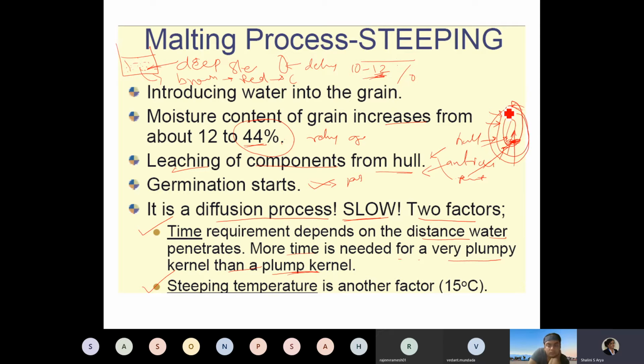Germ is inside. So if you have a very sound, plump grain, the distance between the germ and the water is going to be more, so it is going to take more time. Temperature is another very important factor.